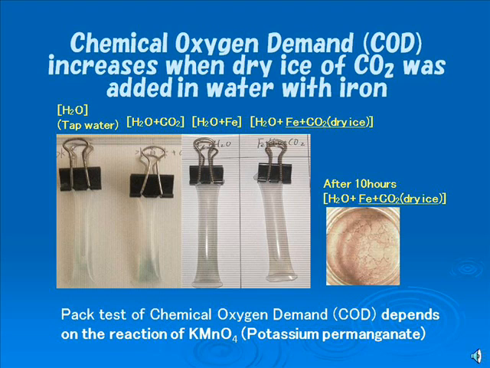The picture shows the pack test on COD. Adding dry ice to the tap water rather decreases COD. As another experiment, shaking the tap water with iron rather decreases COD. But when adding iron powder to the tap water together with carbon dioxide, the chemical oxygen demand increased. These results of COD tests support the idea of the formation of iron carbide.